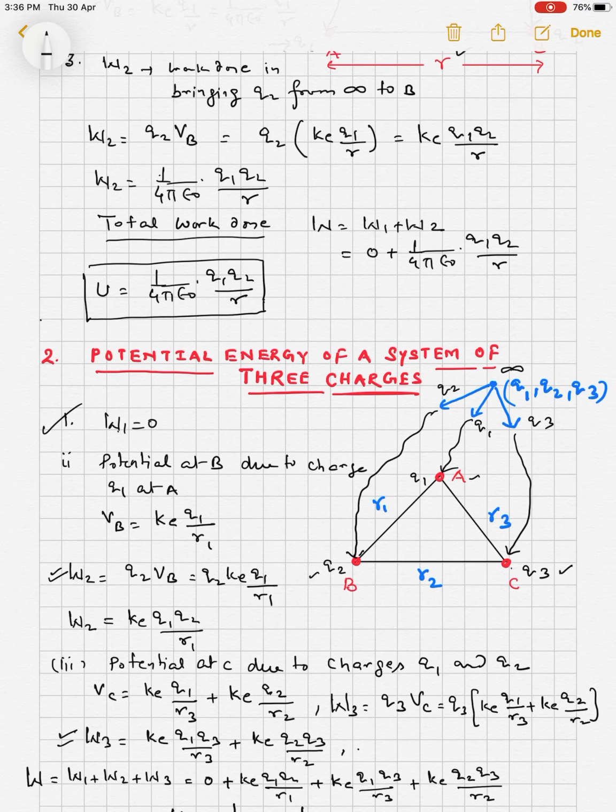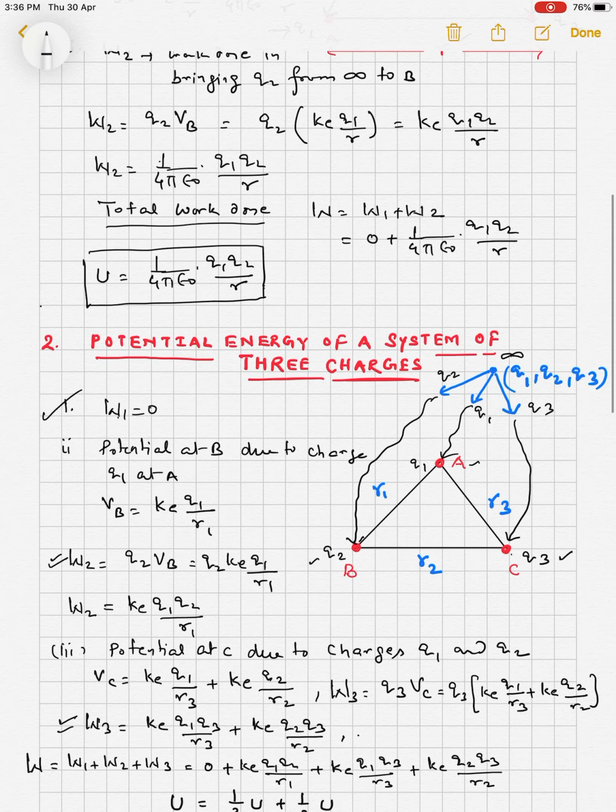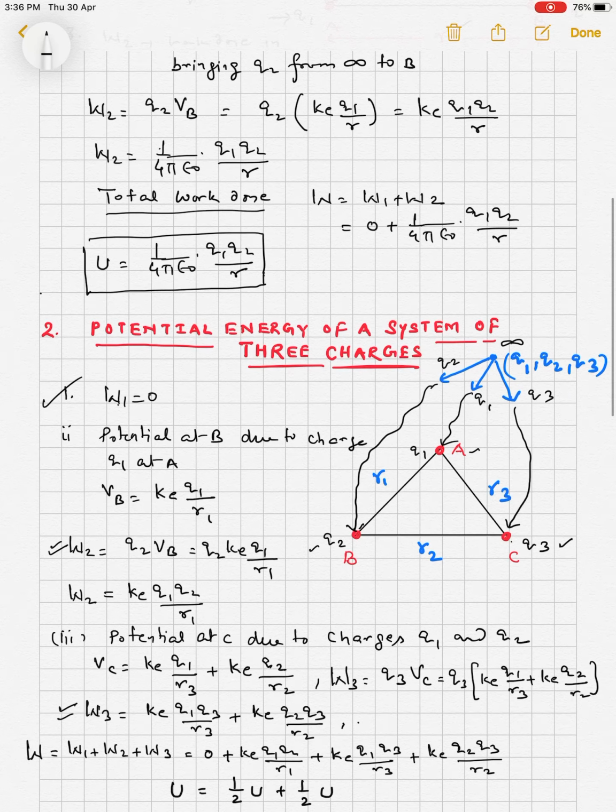So this is the total work done, and this work done becomes potential energy, U. So this is the relation for the potential energy of the system of three charges.